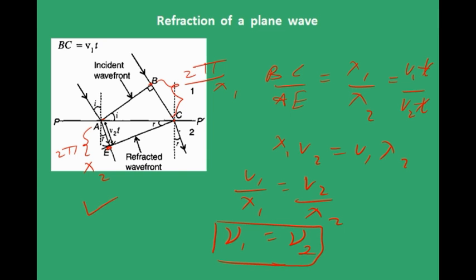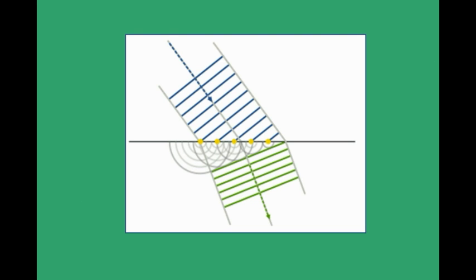This is when the plane wave travels from a rarer medium to a denser medium, right? When it is the reverse, what happens? Same thing, but the directions get reversed. That's it. So if this is your initial plane wave, your final plane wave will be this one.